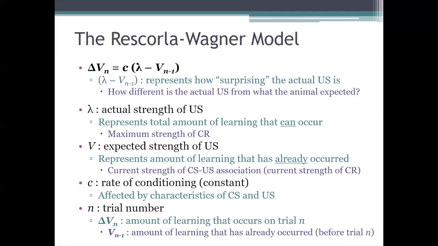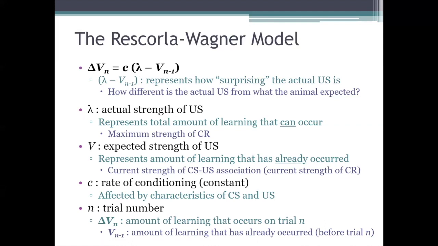The more surprising the unconditioned stimulus is, the more the animal learns. But less learning will take place on trials where the unconditioned stimulus is less surprising. The animal won't learn as much from those trials where the expected US is more similar to the actual US, because on those trials, this lambda minus V quantity will be closer to 0. And so based on the formula, we won't see as big of a change in the conditioned response on those trials.